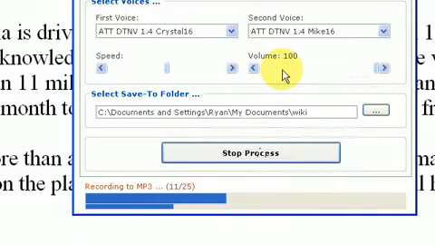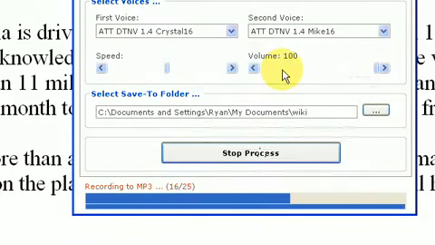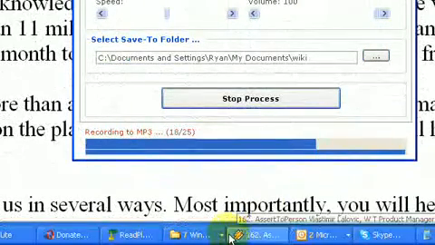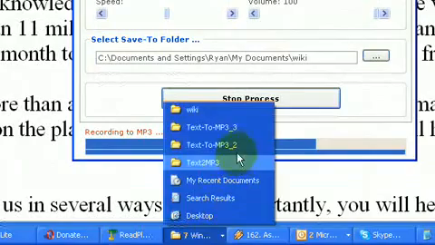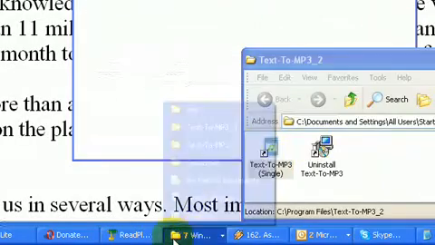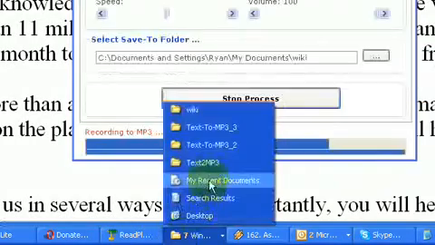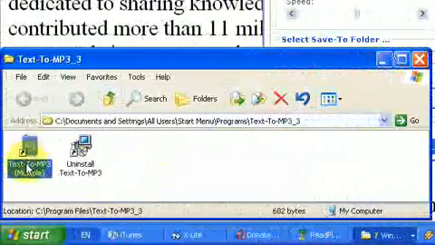So if you have a huge, massive book that you're trying to read, what I would do is separate it up into chapters and create a separate text file for each chapter, or divide it up in some other way that's less than 1,000 sentences, and record it that way. While this is processing, there is also another version of the program. I mentioned the single version. There's a multiple version. It works in exactly the same way as the single version.